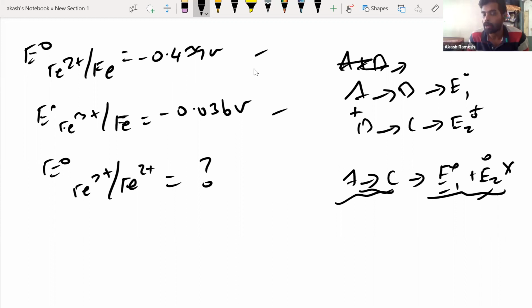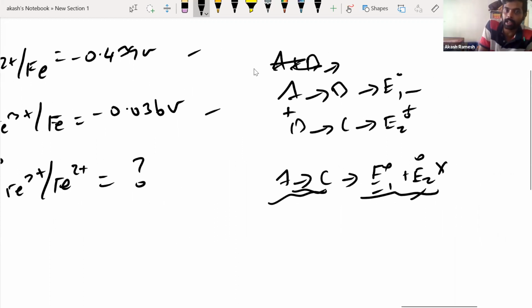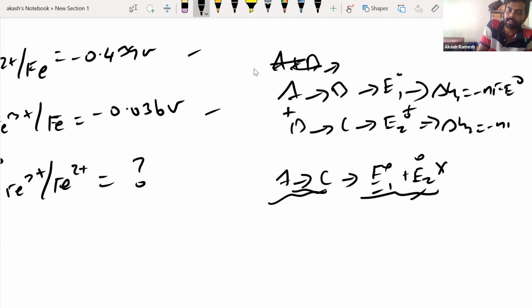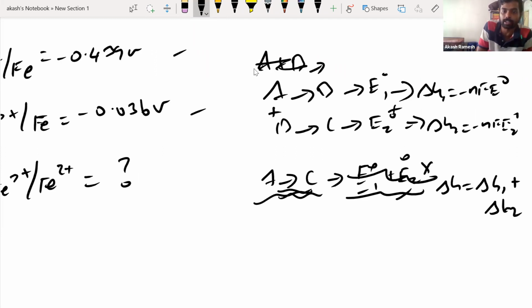Instead, you can convert E1 naught into delta G. I know the formula: delta G1 is minus n F E1 naught, and delta G2 is minus n F E2 naught. Now for A giving C, delta G is delta G1 plus delta G2. This you can add, but not E1 naught and E2 naught directly.